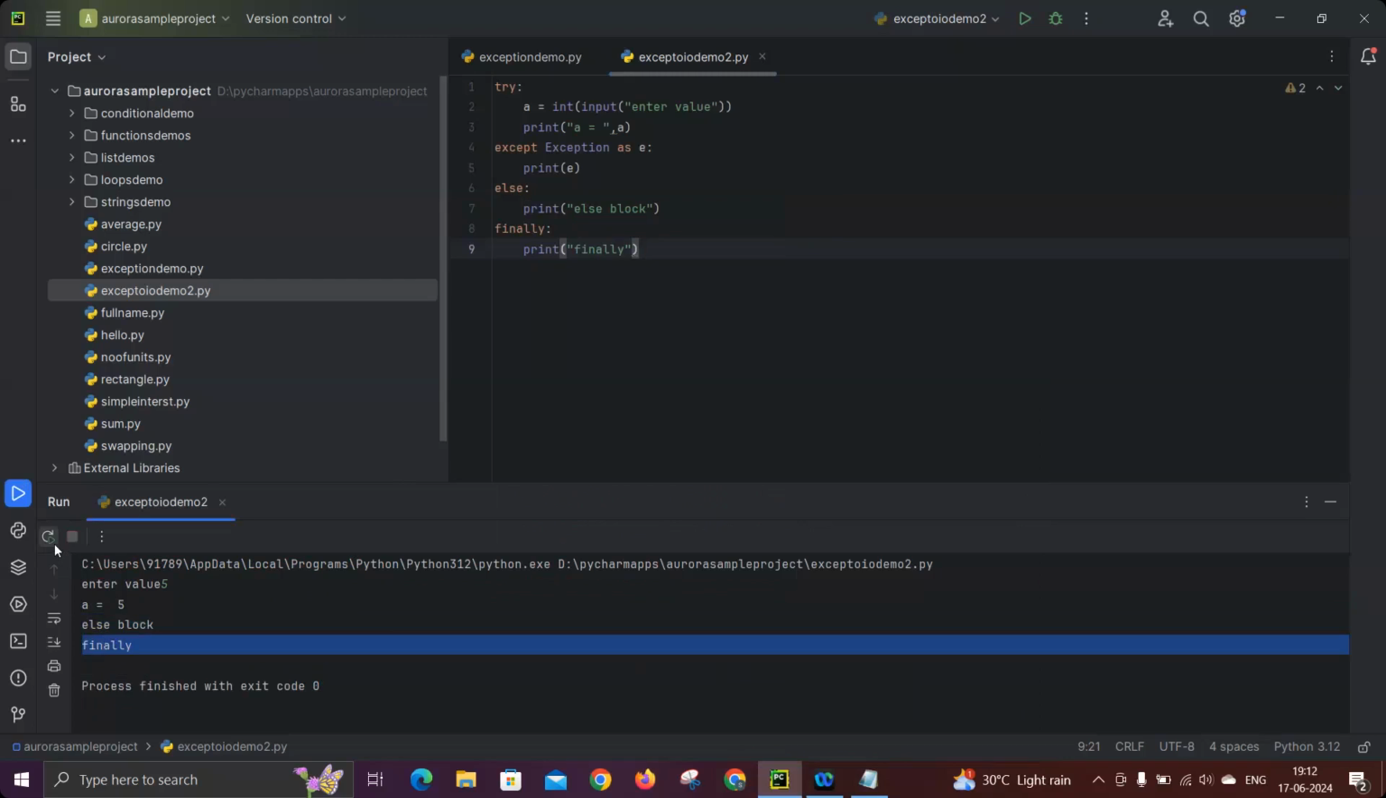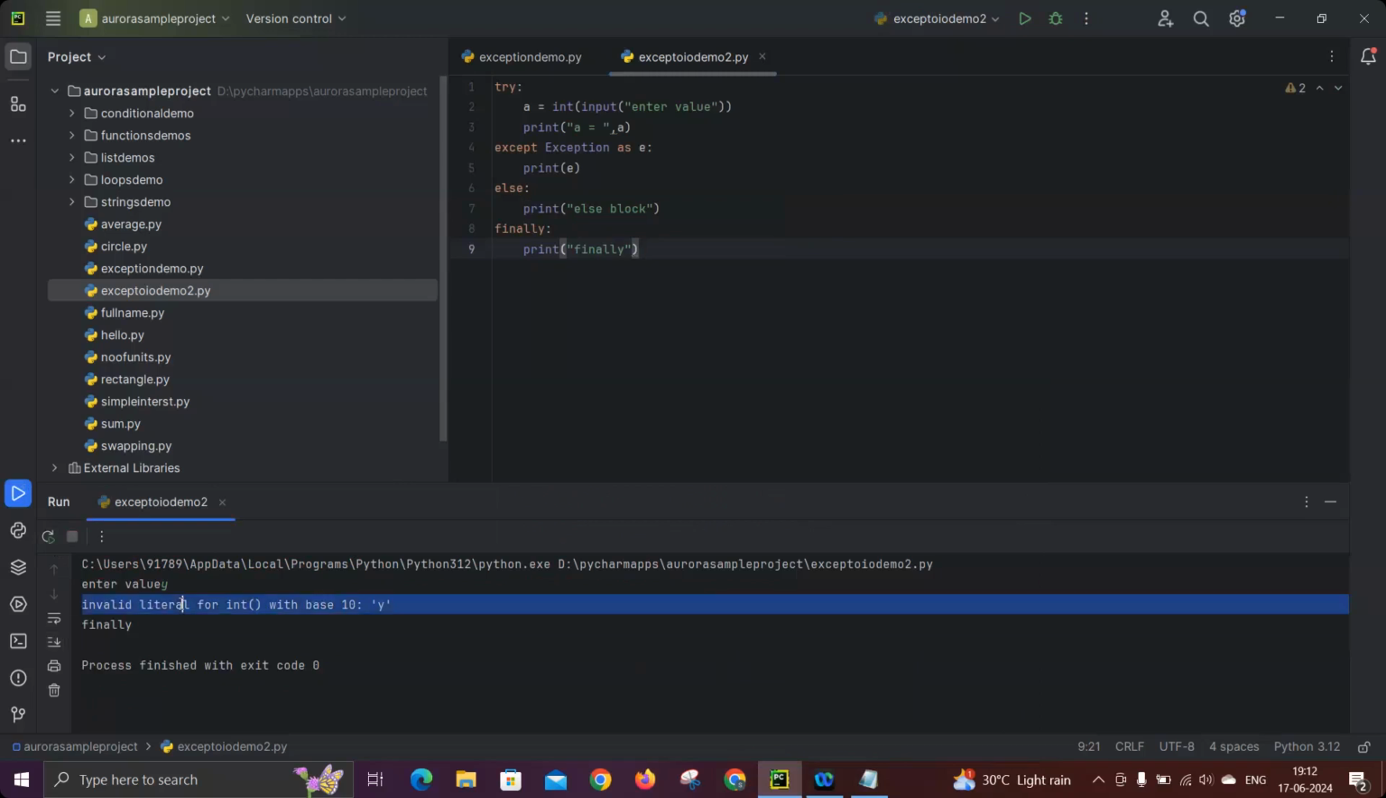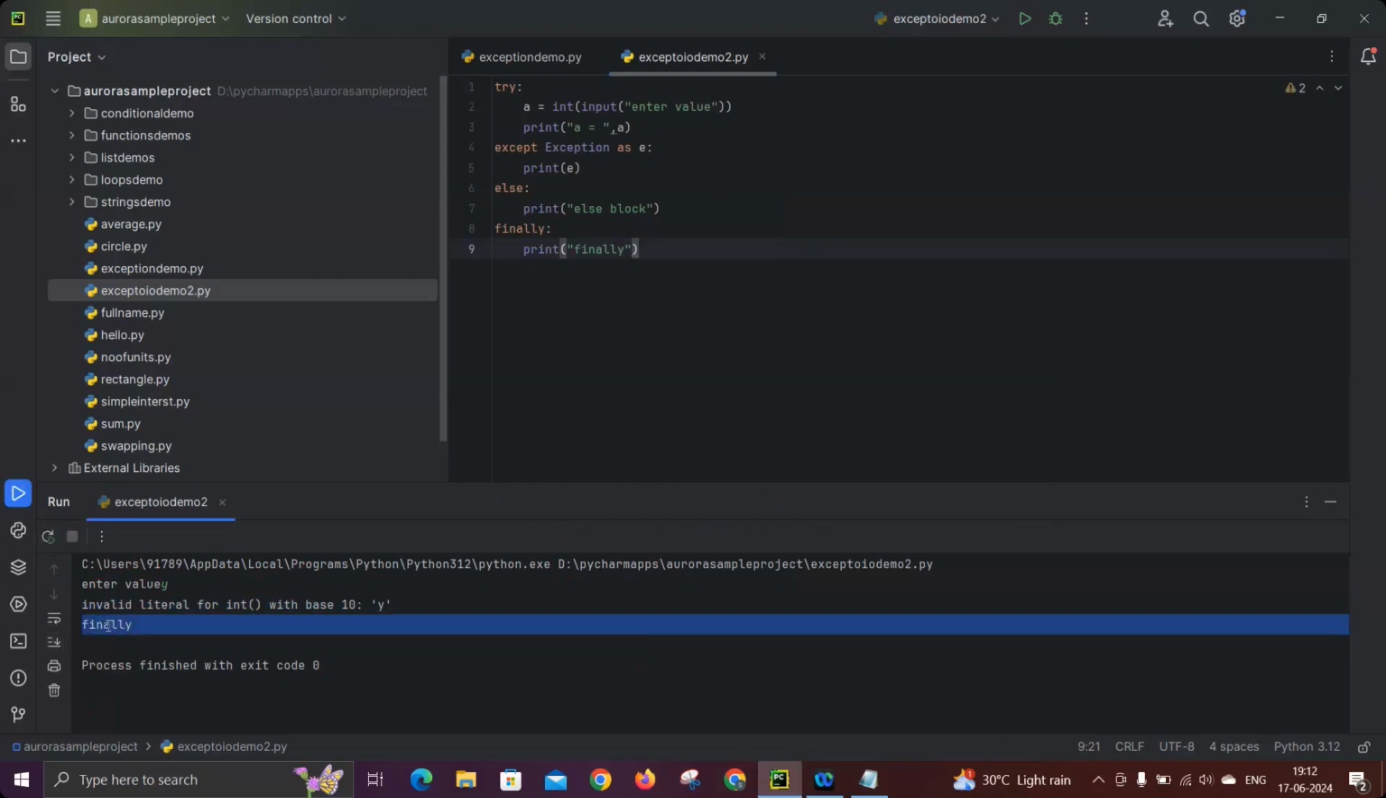Now I'm executing the same program with some mistake. Let's take enter value, I'm giving text. Now you see invalid literal came and finally came, the else block did not come, see that. So that means else will only execute when try executes. When except executes, it only executes finally and does not touch the else block. Okay, so this is the structure explanation of what will execute at what time.